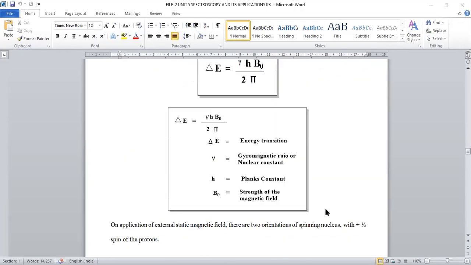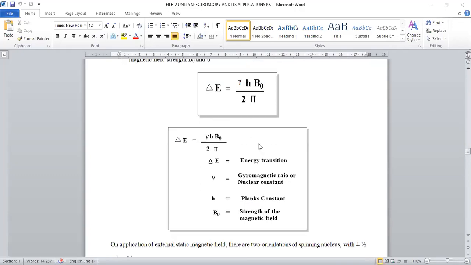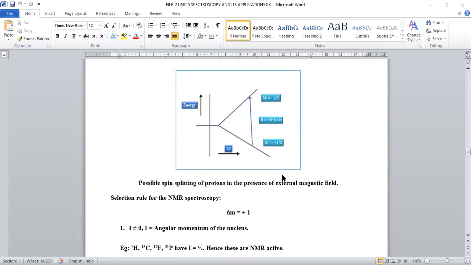And next is B naught. B naught is nothing but how much strength we are applying from the external magnetic field. So that is nothing but B naught. So this is about the principle involved in nuclear magnetic resonance spectroscopy.